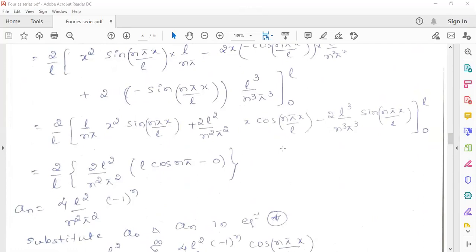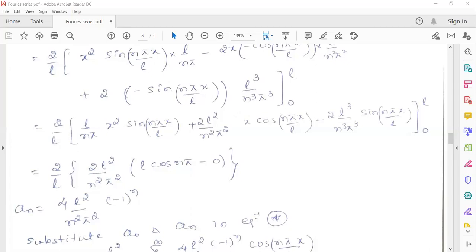Yes, exactly. an is 4 into minus 1 power n L square by n square pi square. Yes, correct.